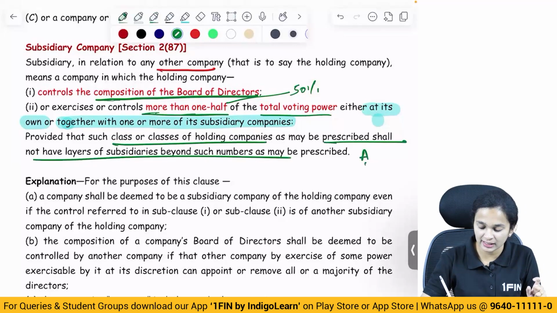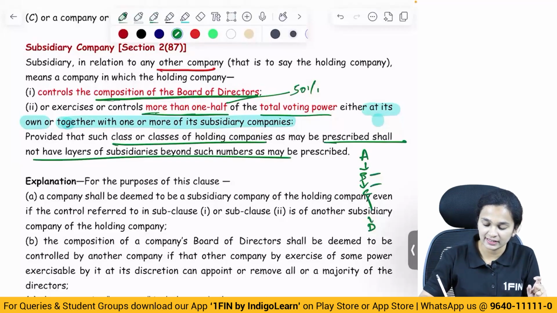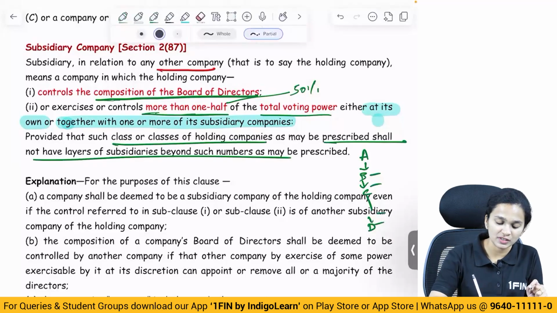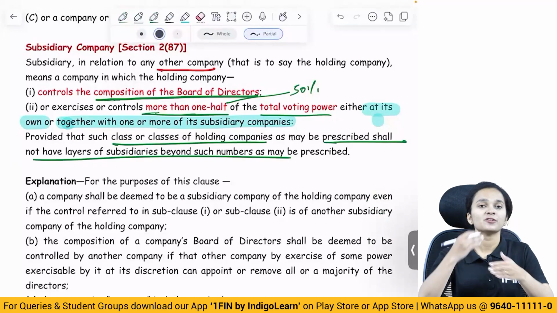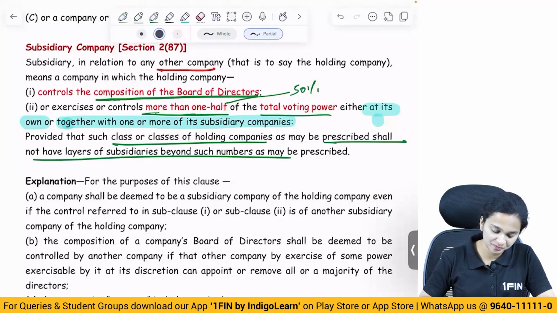Layers means, say A Limited is the holding of B, B is the holding of C, C is the holding of D. So, these are called layers of subsidiary. They say that there are some specified layers as prescribed as per rule which should not be exceeded.